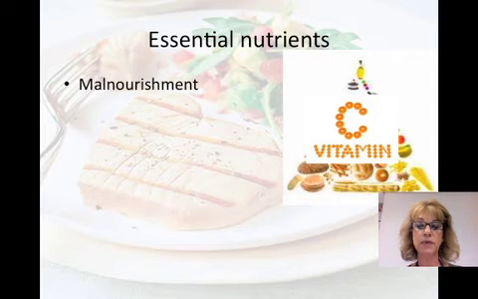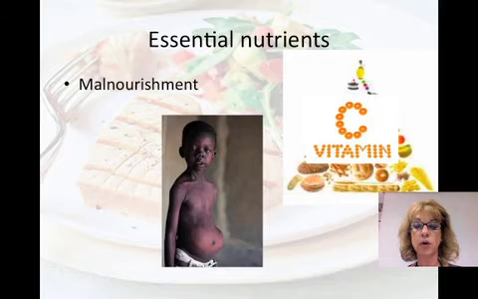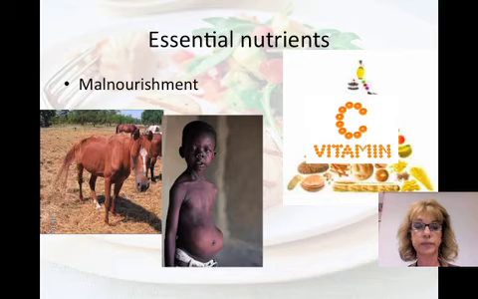If you have a guinea pig, you have to buy its special guinea pig food that contains vitamin C, because if you give it rabbit food that doesn't contain vitamin C, the guinea pig can get very sick. Malnourishment is when a diet is missing one or more essential nutrients.